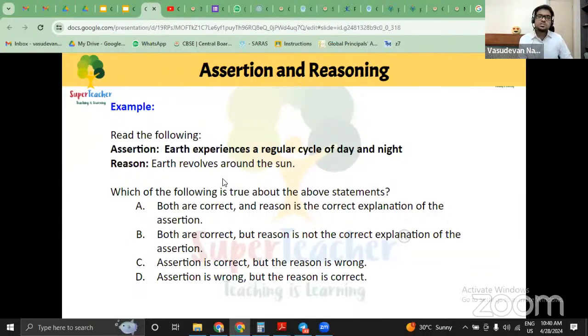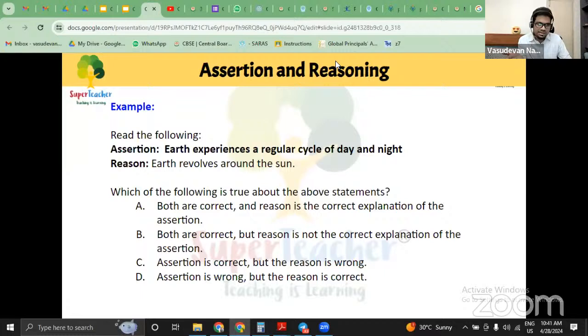So assertion means somebody strongly saying that Earth experiences a regular cycle of day and night. And there is somebody who's saying that Earth revolves around the sun. That is the reason for it. Now here in this case, you need to look into the statements and tell me the correct answer. You can please go ahead.